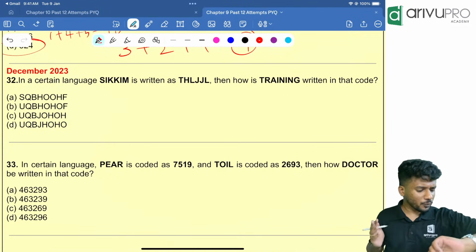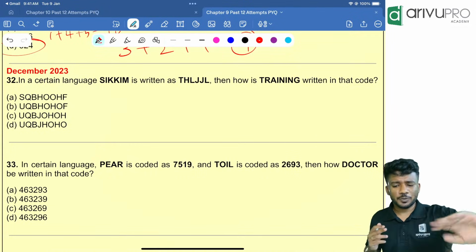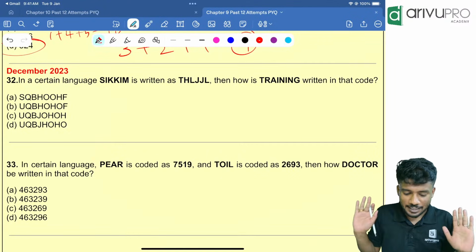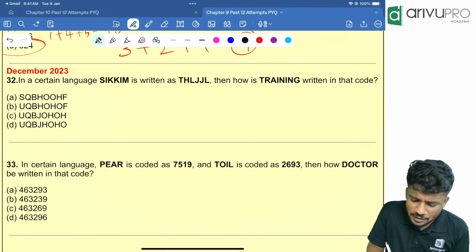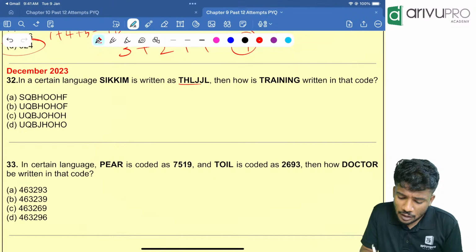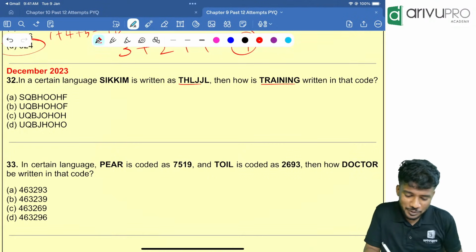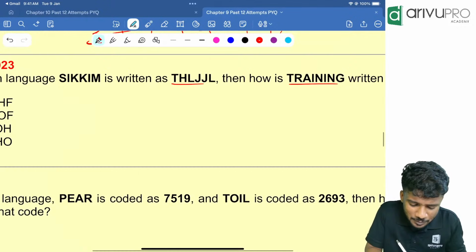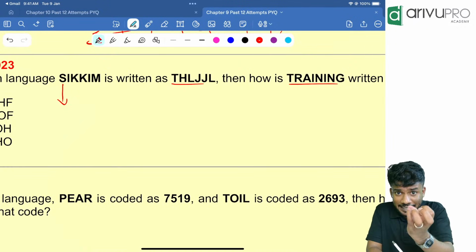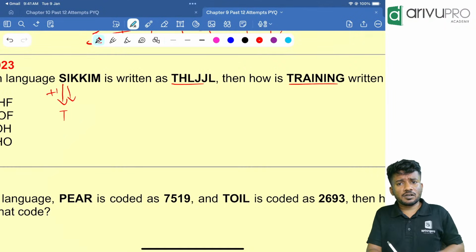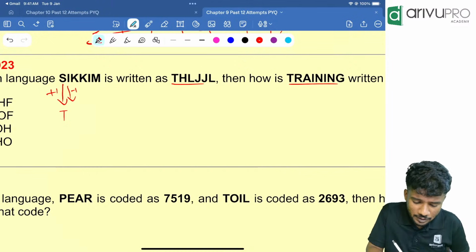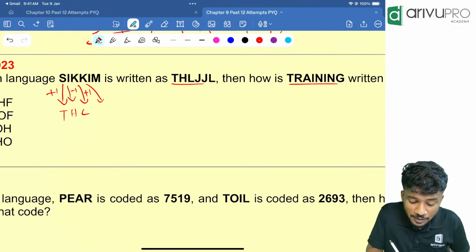Next one, December 2023. We are at the middle. Now we require around 20-30 minutes to finish the entire chapter. In a certain language, SIKKIM is written like this. Okay. Then TRAINING will be written as, what is the question? People, SIKKIM is written as this, means what? S to T, that means plus 1. That is T. Then I to H, oh, it should be HI, right? That means minus 1. That is H. Again, K to L means plus 1. That is becoming L. K is becoming J, means minus 1.